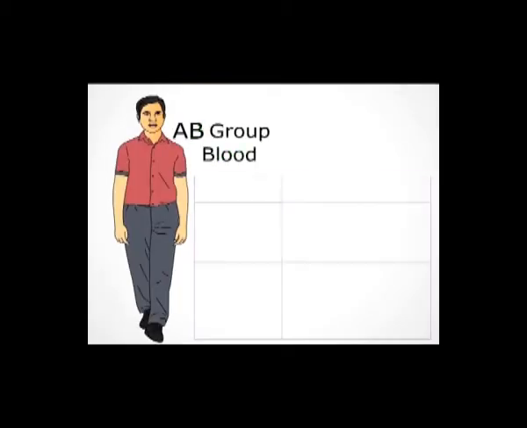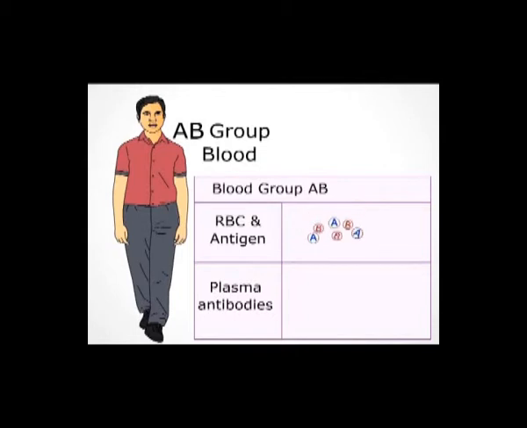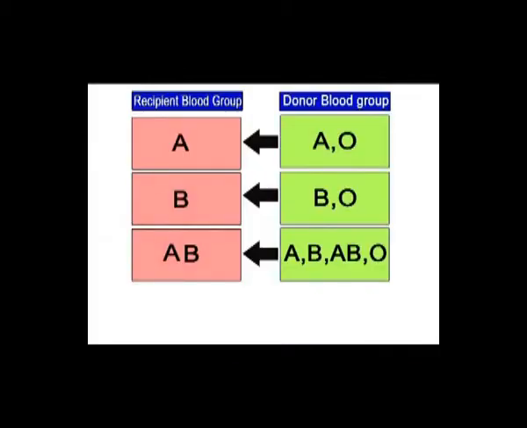Blood group AB. Persons belonging to blood group AB contain both A and B antigens on their red blood corpuscles, but they do not have any antibodies in their plasma. So, they can receive blood from A group, B group, O group and also AB group persons. Hence, they are called universal recipients.